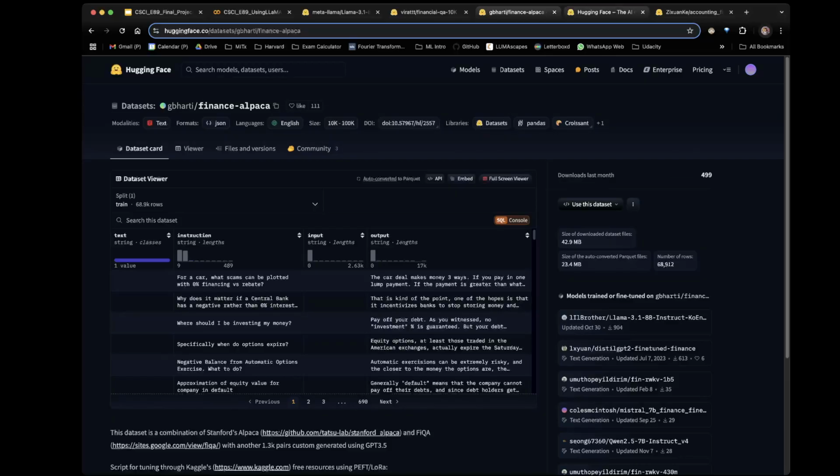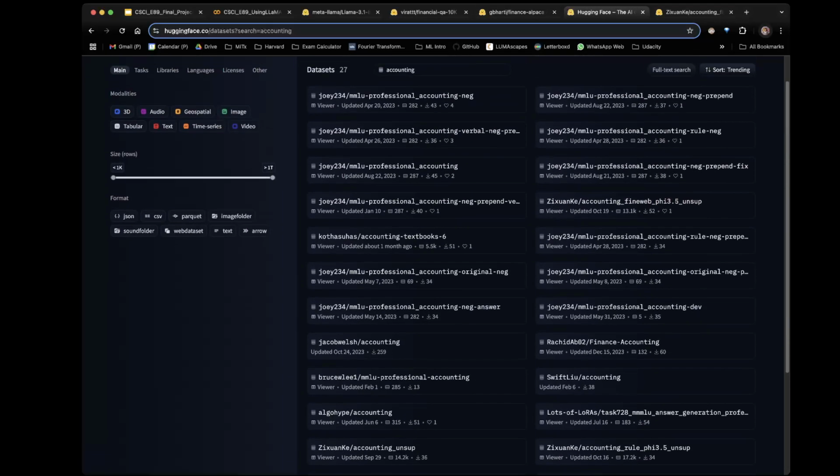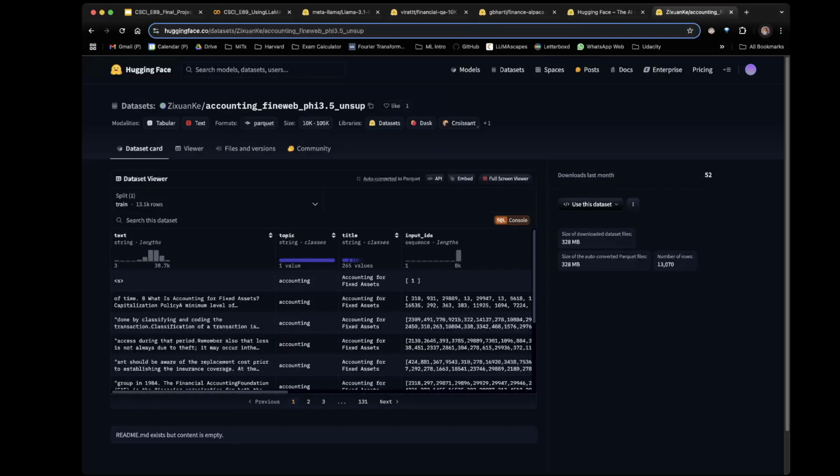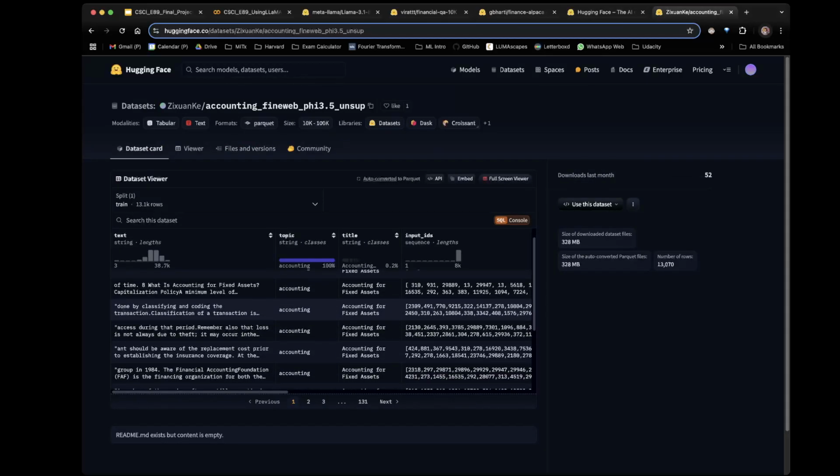And then for the third dataset, I basically did a search on Hugging Face with the word accounting, and it returned 27 datasets. I went through each one of them, and this one seems to have the most information, and it looks like it's basically just text from an accounting textbook.